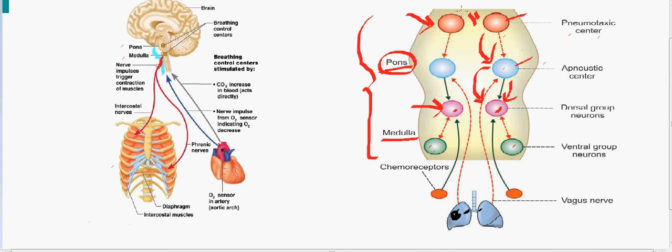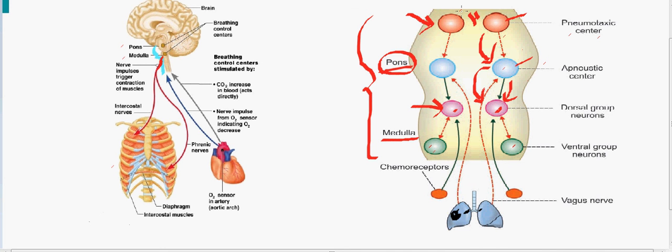So when the pneumotaxic center inhibits the apneustic center, it further inhibits the dorsal group of the neurons. Henceforth the inspiration stops and the time for expiration starts. In that way the pneumotaxic center helps in the switching between the inspiratory and the expiratory process.